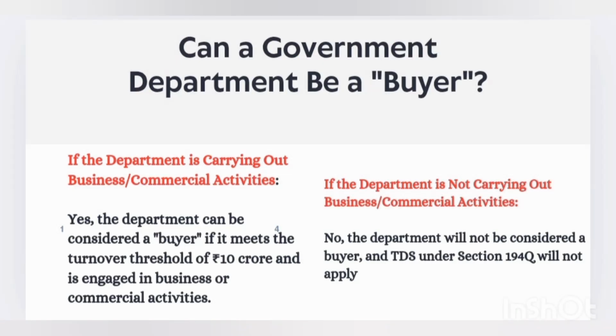Now next, can the government department be a buyer? Now see, if the department is carrying out business and commercial activities, yes, the department can be considered as a buyer for this section, provided the turnover crossed 10 crore in the previous financial year. And if the department is not carrying out any business or commercial activities, then the department is not considered a buyer for this section. Okay guys, this is very simple, and I think this is clear to you.